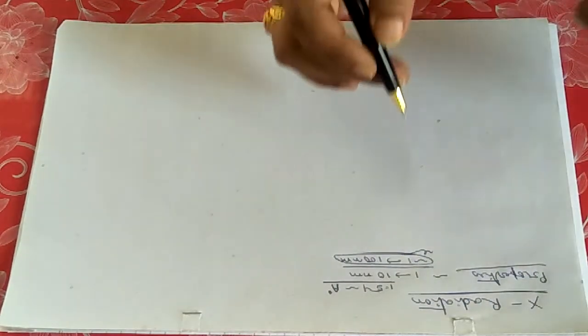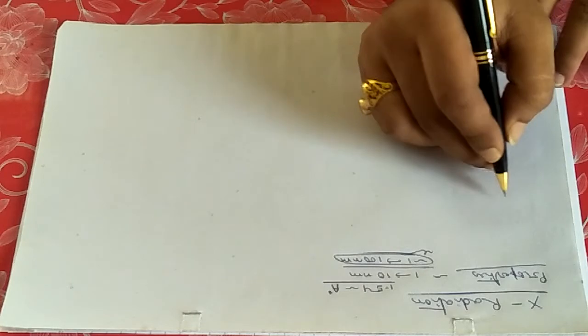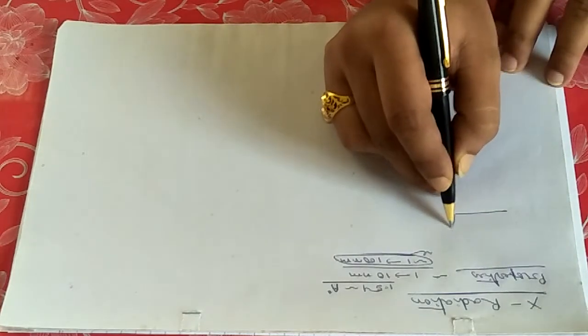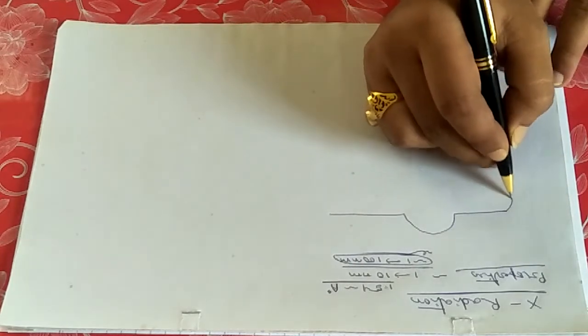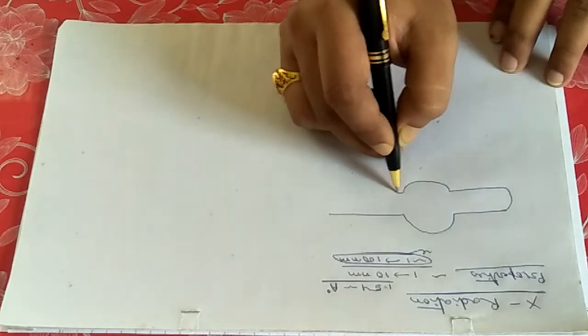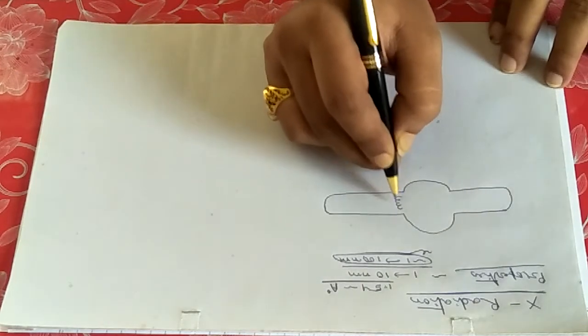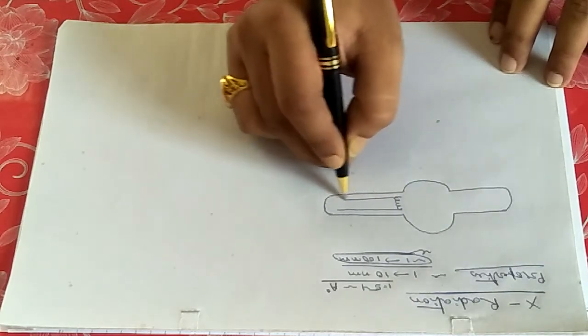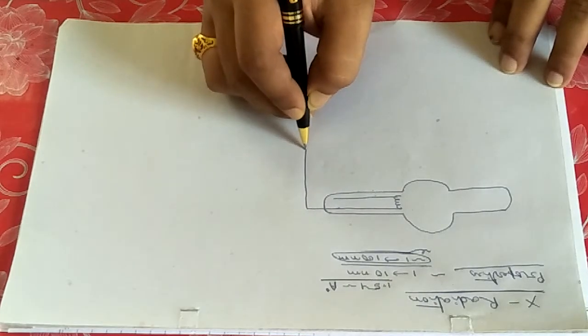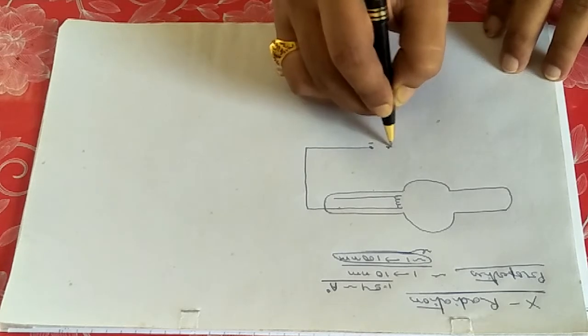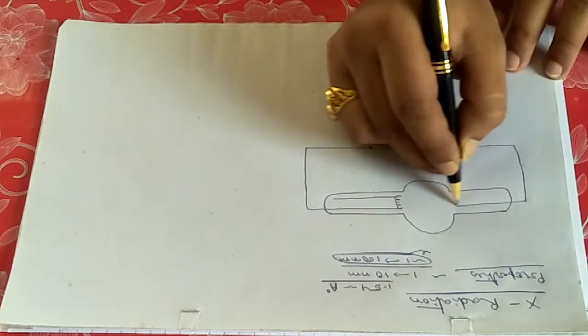Coolidge's tube generally emits an electron beam, and if I draw the construction of the Coolidge's tube that you have probably gone through already, it operates at very low gas pressure. One setup like that has a metal filament. The filament is connected with the negative part of the battery, and the positive part of the battery is connected with the collector.